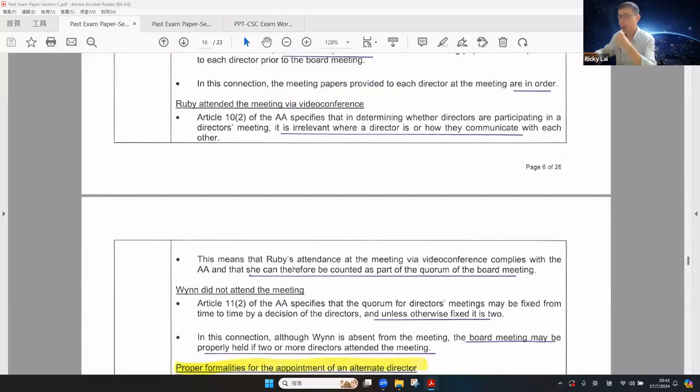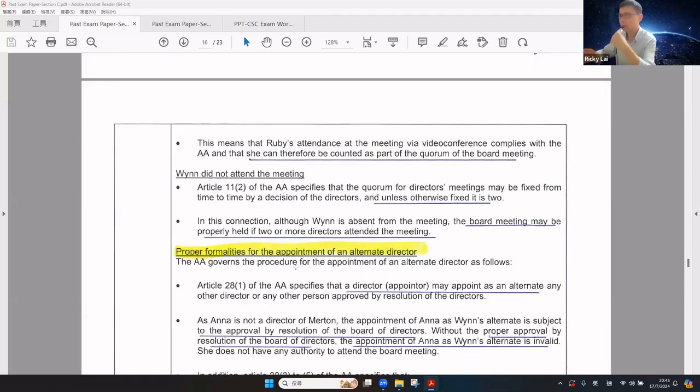How about attending the board meeting through video conferencing? According to the article, in determining whether the directors are participating in a meeting, it is irrelevant where a director is or how they communicate with each other. This means that attendance at the meeting through video conferencing can comply with the article, so that she can therefore be counted as part of the quorum of the board meeting.